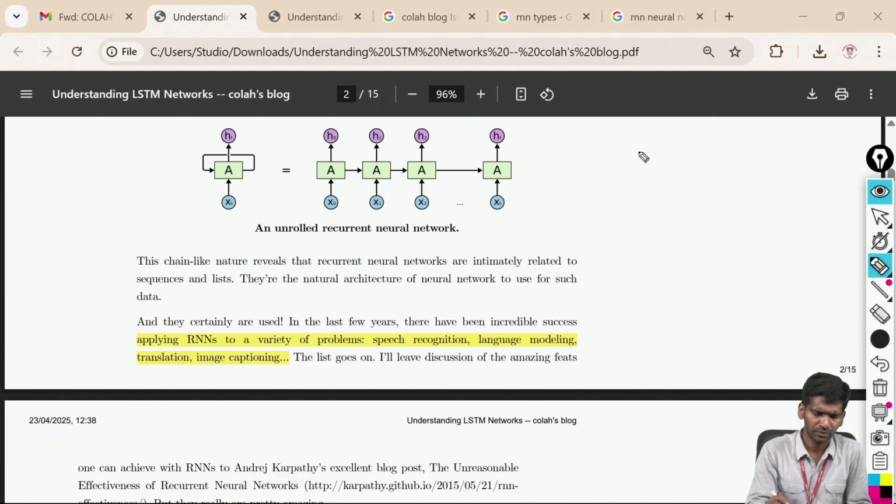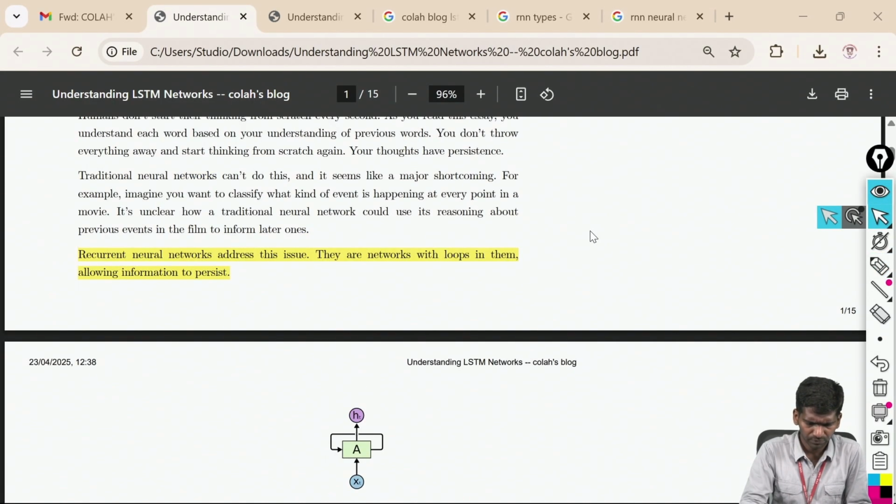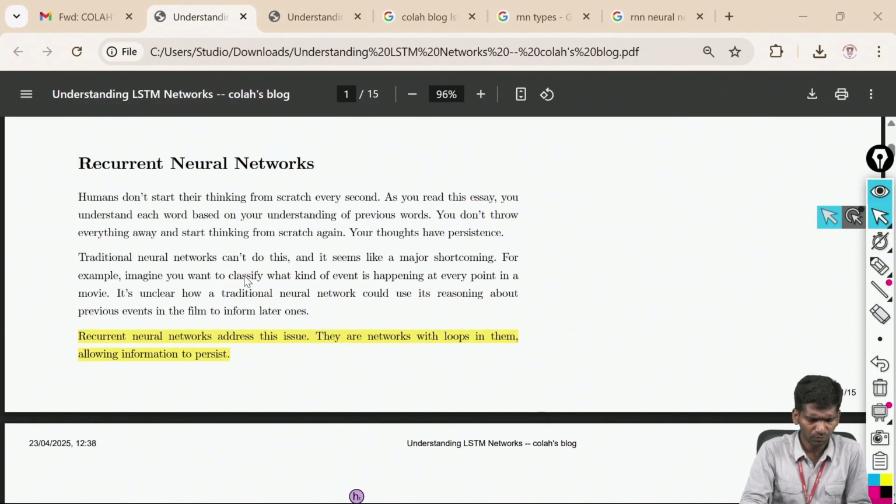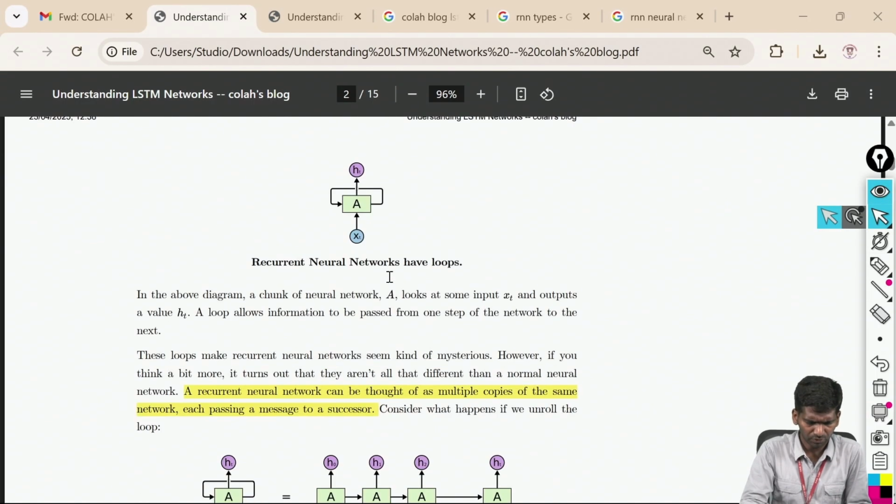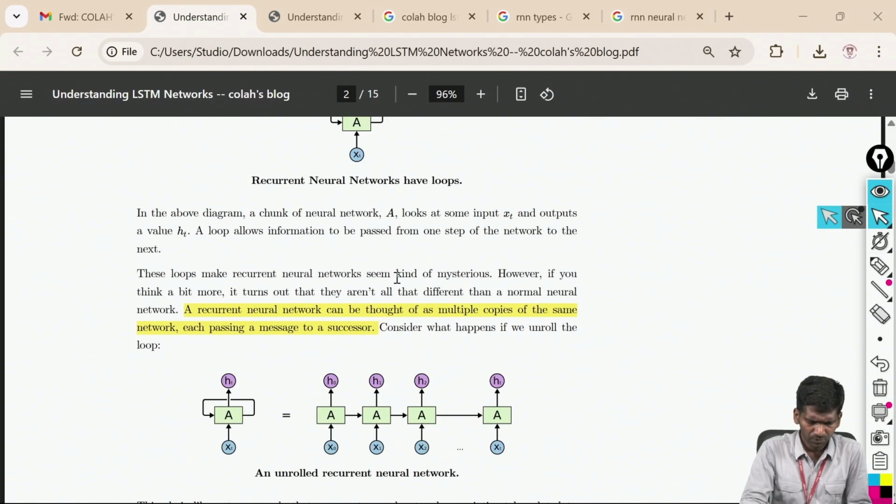That is what is shown here. If you look into this, recurrent neural networks address this issue. They are networks with loops in them, allowing information to persist. So what is this issue? That means how the output is getting processed. So let us see.